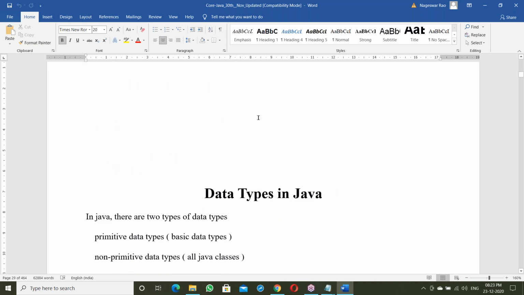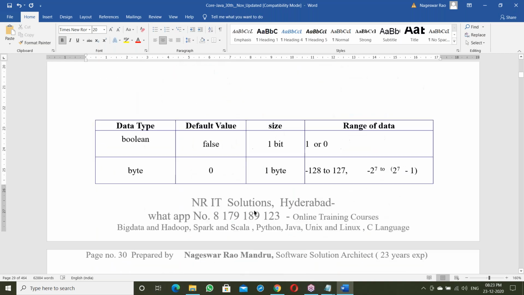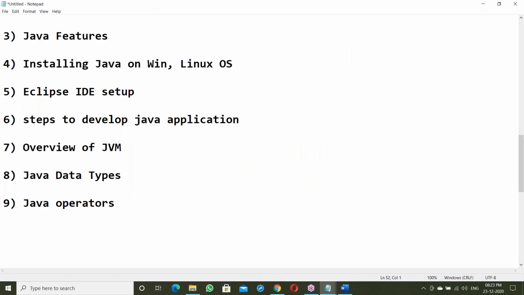Then starting with Java data types. There are different data types. After finishing Java data types, next Java operators: unary, binary, ternary. How to use unary, like increment and decrement operators. Next binary, like arithmetic operators, relational operators, logical operators. How to use all the operators: unary, binary, and ternary.